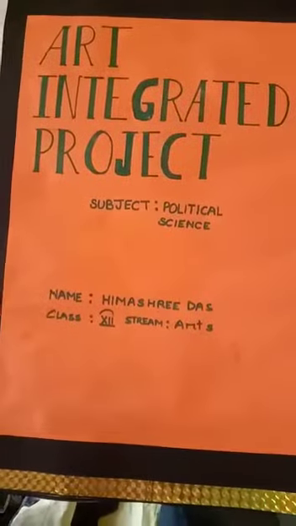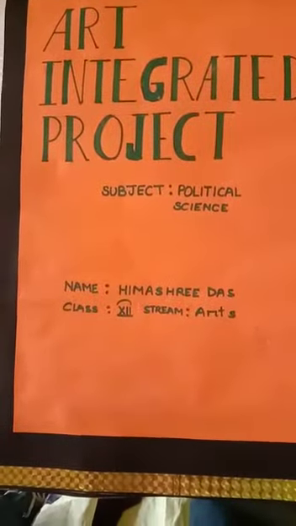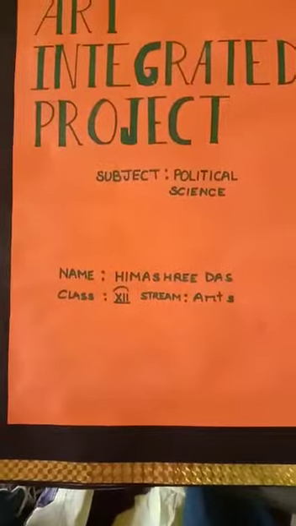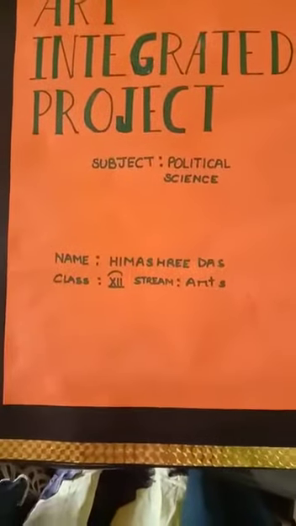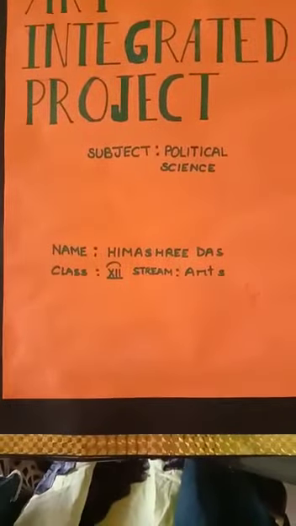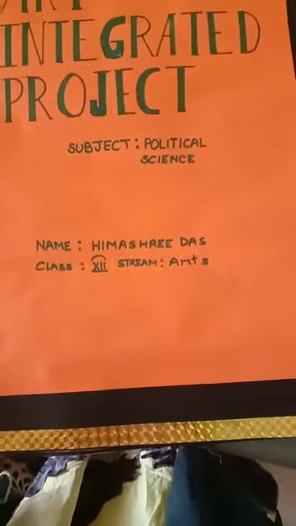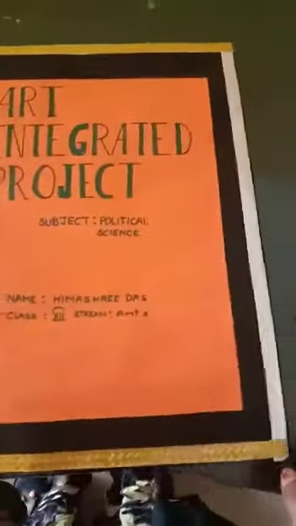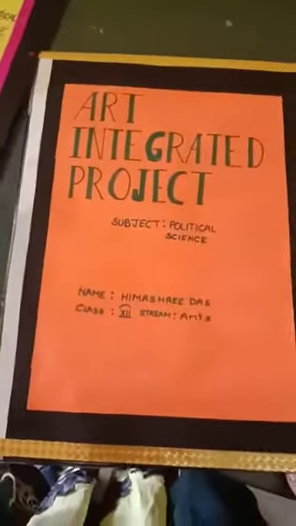Then you fold it. So it will be 4 folds. And here you have to write art integrated project, subject social science. Then your group names, meaning the 5 names will be there here, and class 10. For class 10 you need to write section A or B. So now you see how.